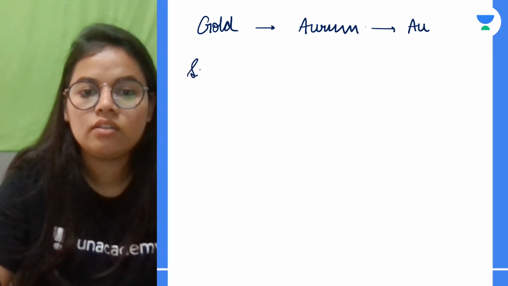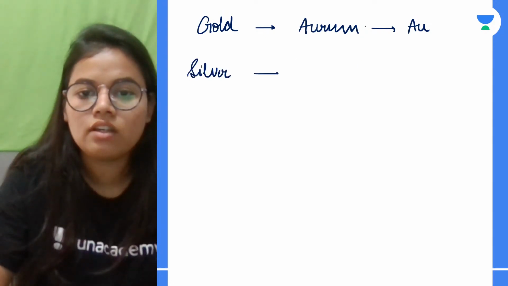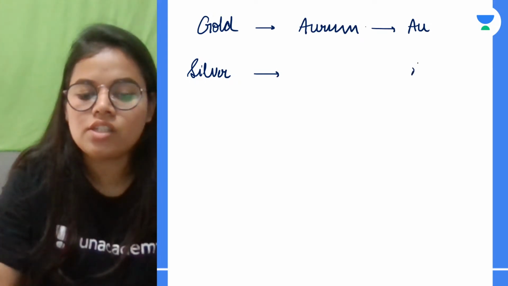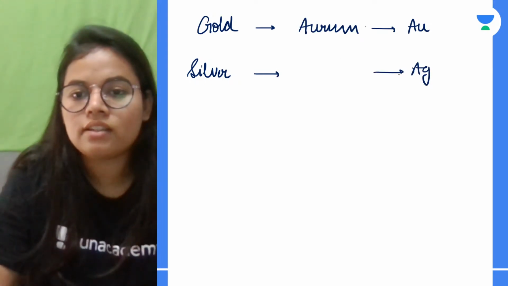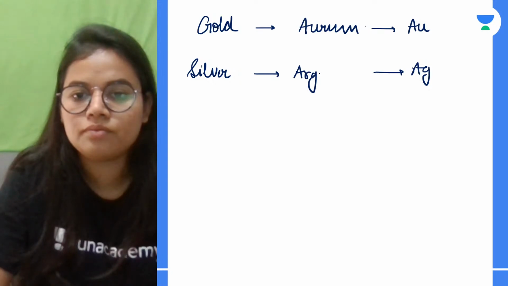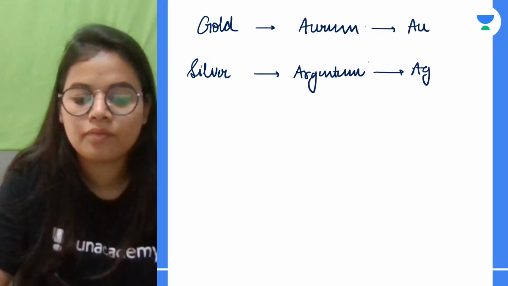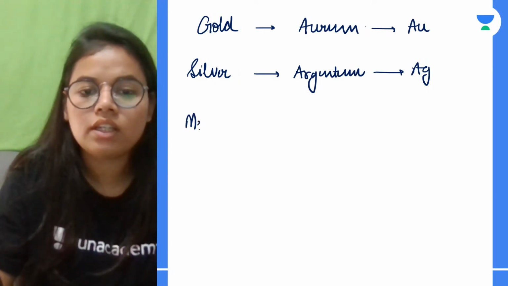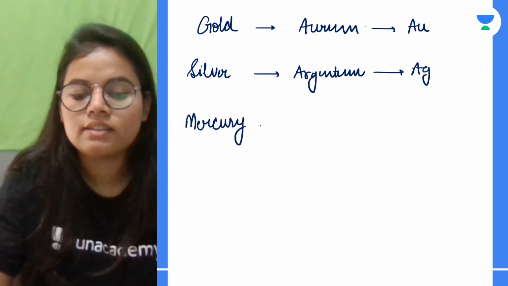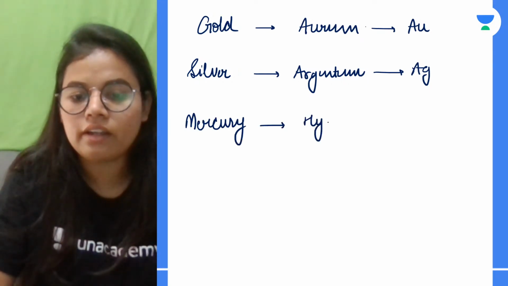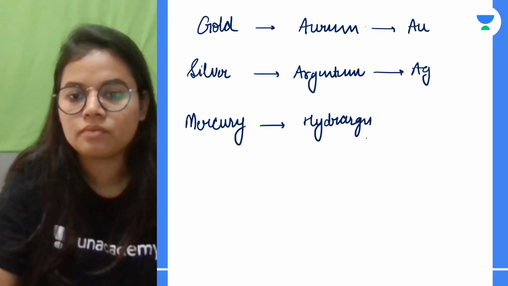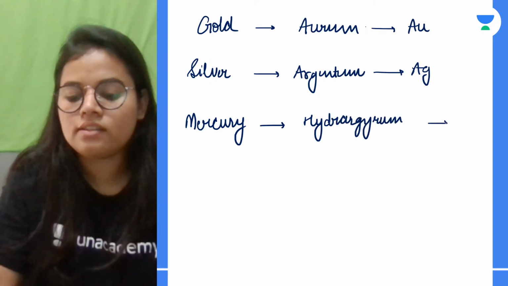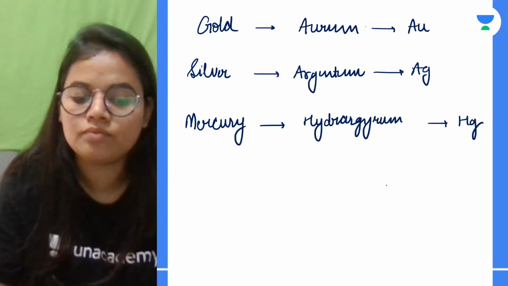Next, silver has the symbol Ag, from the Latin name Argentum. Correct. Mercury, its Latin name is Hydrargyrum, and it stands as Hg.